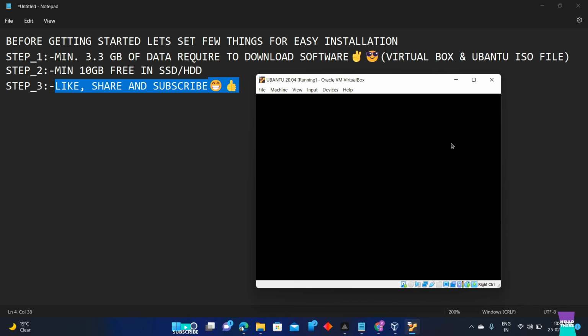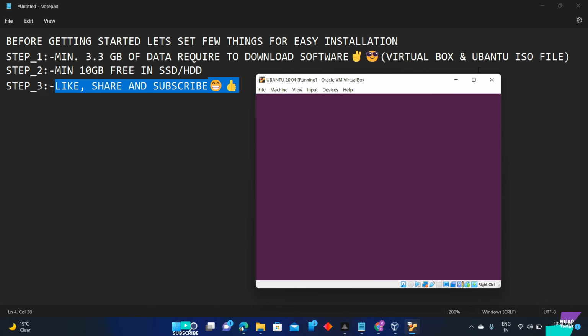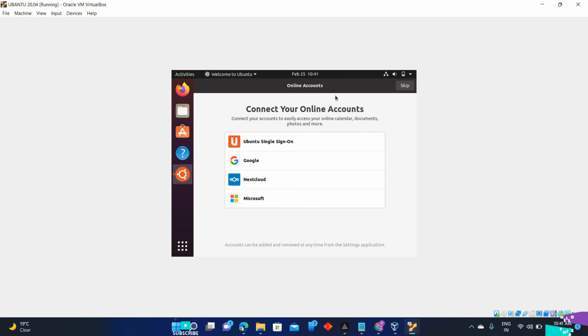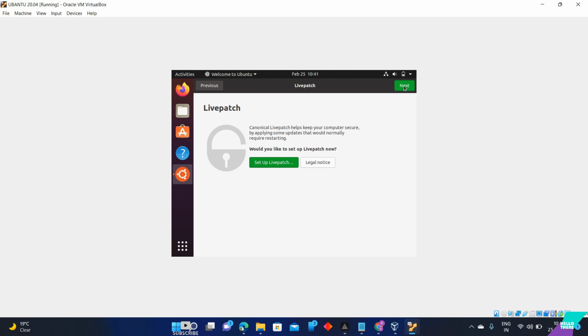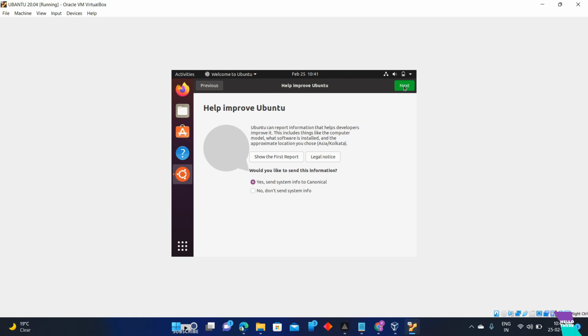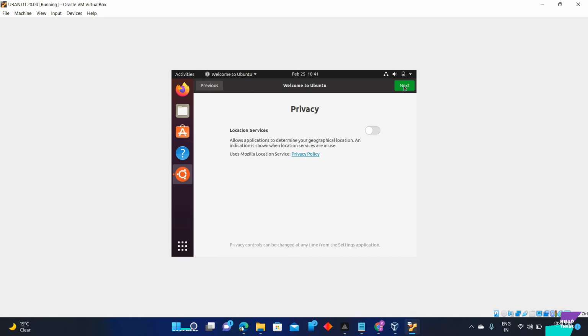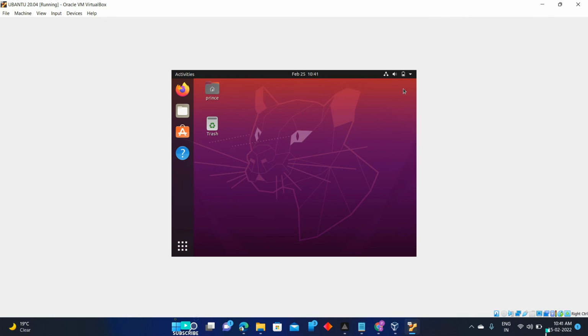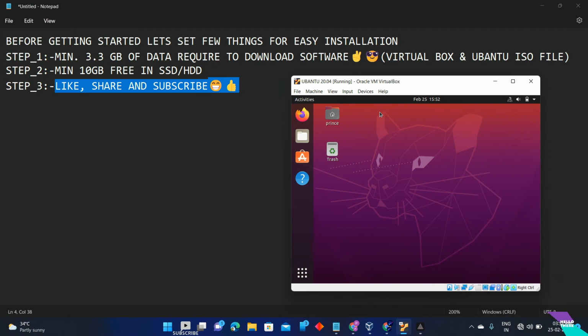I told you earlier how you can make it full screen. A few steps, you can skip this. Next. Okay, not required. As you can see, it is a small window, but we have to maximize it and make it full screen.